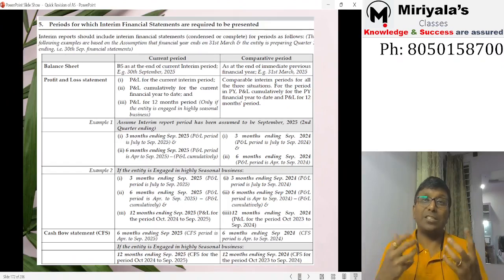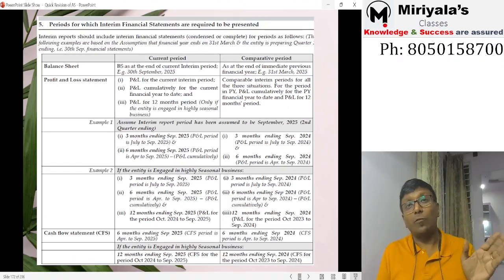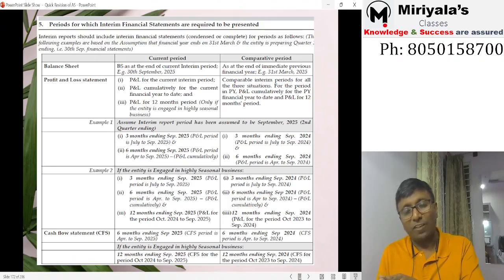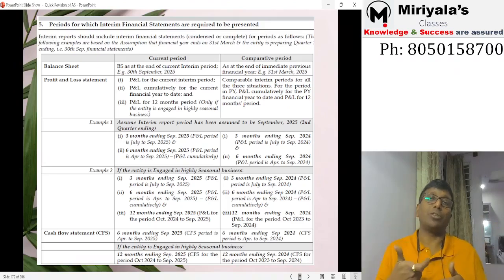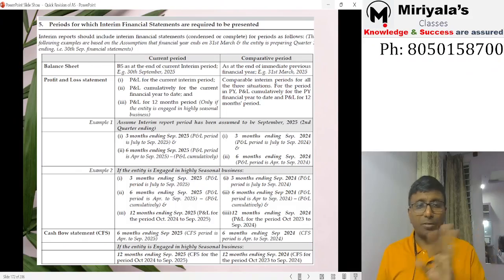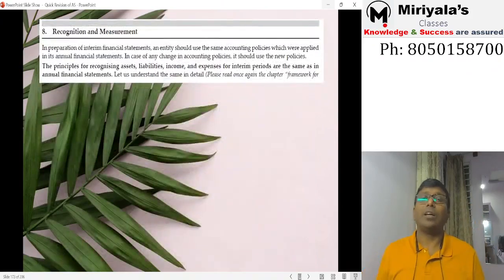If you are doing a seasonal business, 12 months, in the sense 1st October 2024 to 30th September 2025, the full complete one year of information should be provided. Cash flow statement also: 6 months information, and 12 months only if it is seasonal. Otherwise, it is not required at all.